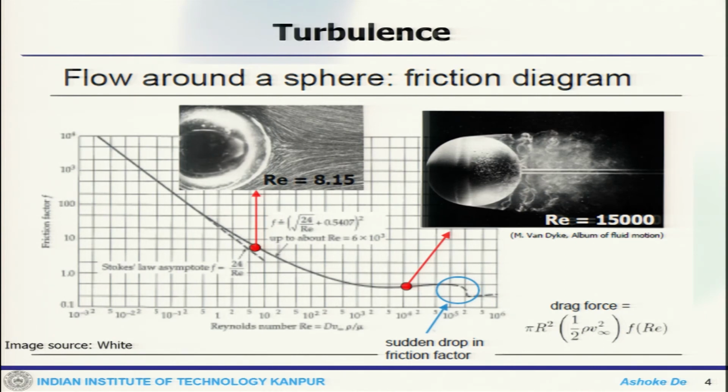So, this is how one can look at it. It is a simple flow around a sphere, and this diagram is well known if you have done advanced fluid mechanics.